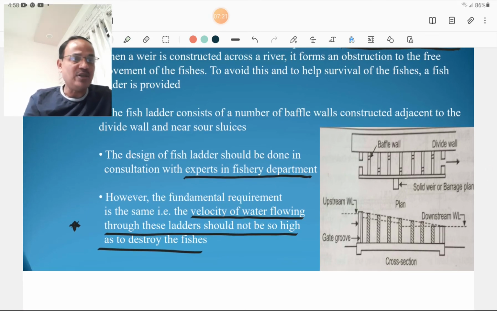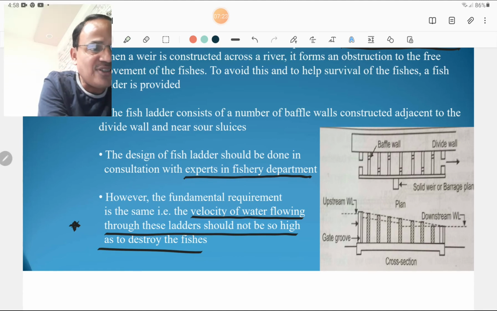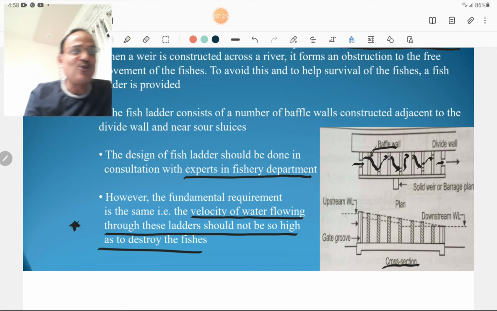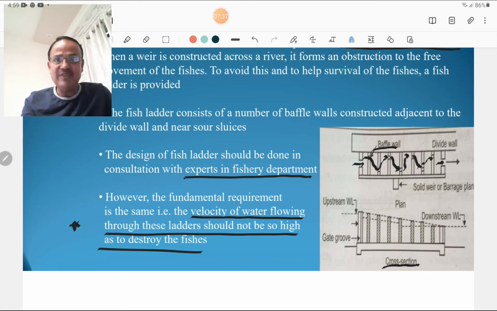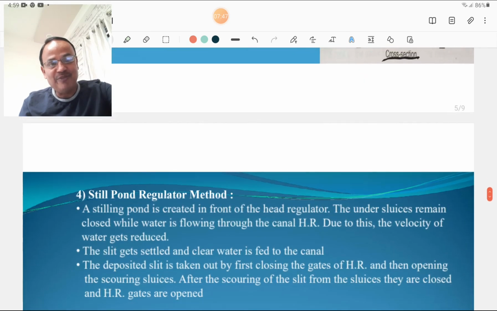That is very important. Please look at this figure. This is the cross section, and these are the baffle walls, and openings are provided through the baffle walls for the free movement of the fishes, and the velocity is also maintainable in the fish ladder. So for the fish ladder, two terms are important. It is used for free flow of fishes, and second, the velocity should not be harmful to the fishes.